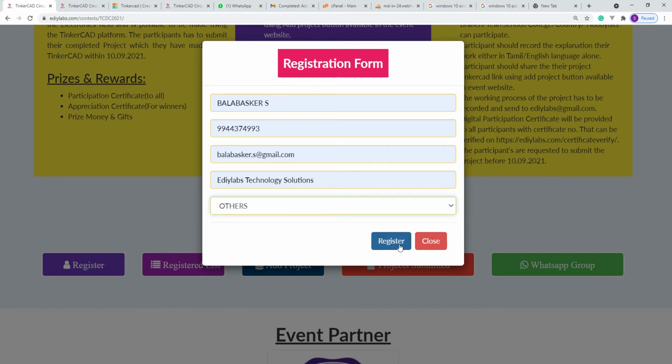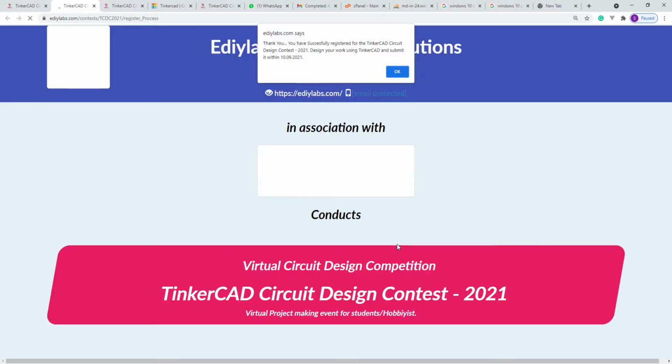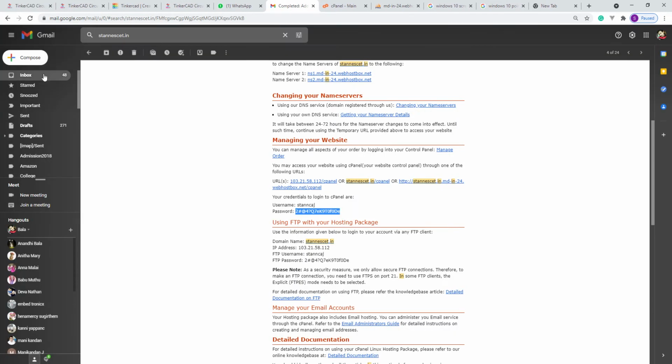So click others. Click register. Once you click it, you'll get a pop-up saying, "Thank you, you have successfully registered for Tinkercad Circuit Design Contest 2021. Design your work using Tinkercad Circuit." After clicking that, you'll get an email. You can also check it over here.